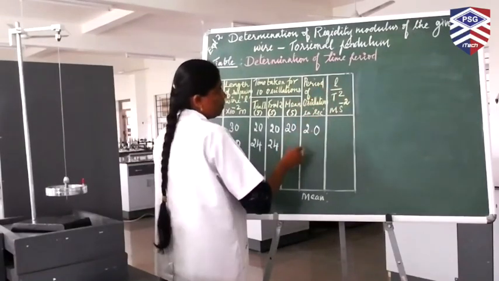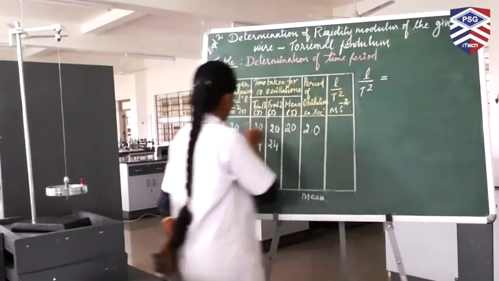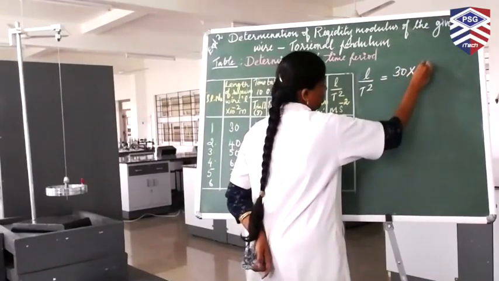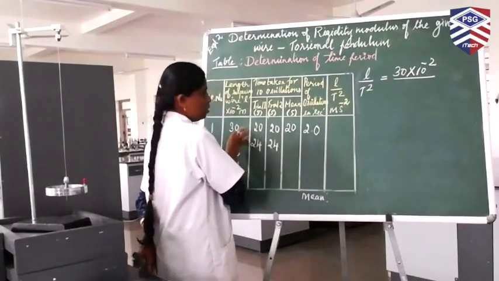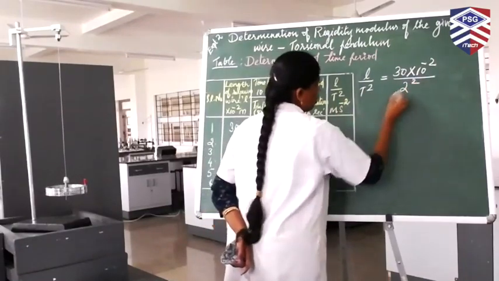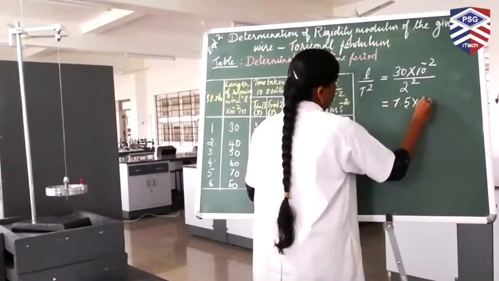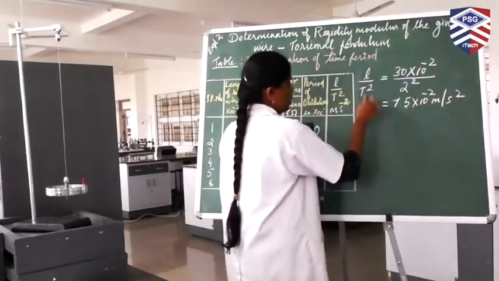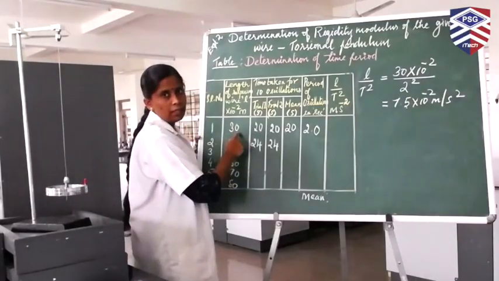L by T square. L by T square is equal to L is 30 centimeter. Converting to meter, you have to put a 10 power minus 2. 30 into 10 power minus 2 divided by T for 30 centimeter is 2. T square, 2 square. This is equal to 7.5 into 10 power minus 2 meter per second square. This is the L by T square value for the length 30.